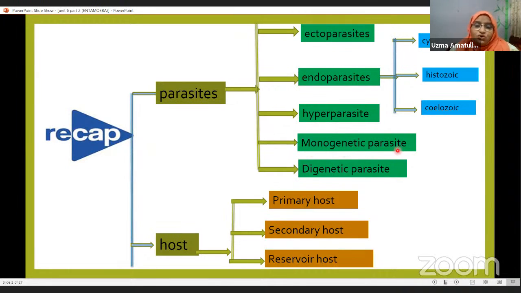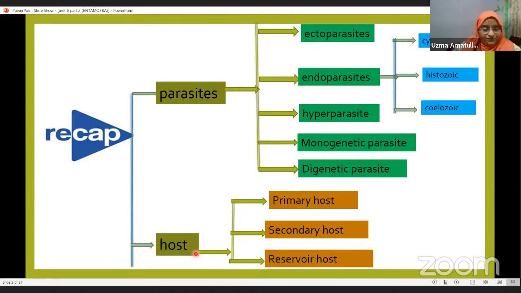So they are the parasite of the parasite. Then comes the monogenetic parasite. These monogenetic parasites complete their life cycle in a single host. Then comes the digenetic parasite. These parasites complete their life cycle in two hosts, that is a primary host and a secondary host. So there are different types of parasites. We have completed this in our last class.